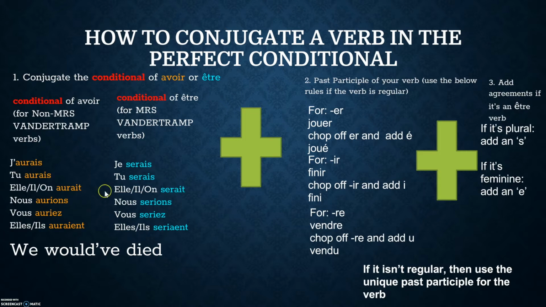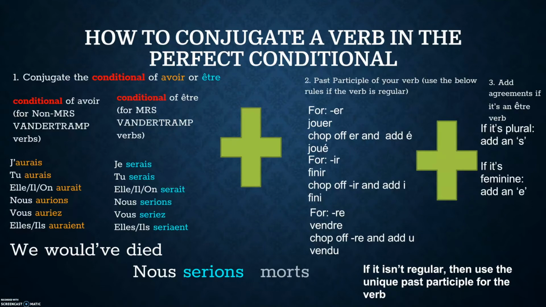Mourir is a Mrs. Van der Tramp verb, it's the M of Mrs. Van der Tramp, so we're going to use the conditional of être. The pronoun is nous, so we're going to use the nous form of the conditional of être, which is nous serions. So that's the first half of the conjugation done. The second half is the past participle of the verb. Our verb here is mourir. Mourir isn't regular, sadly, so we just have to recall the past participle for mourir, which is mort.